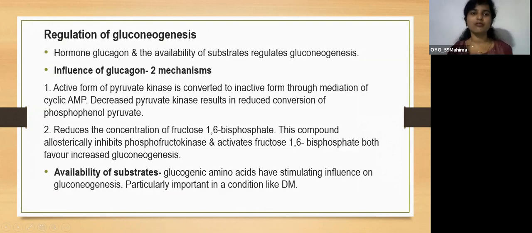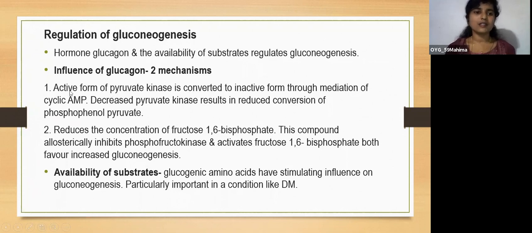So next is the regulation of gluconeogenesis. This regulation is mainly dependent on the hormone glucagon, and we saw insulin was the main regulator in glycolysis. Here in gluconeogenesis, glucagon is the hormone which regulates it, and the availability of substrates also regulates gluconeogenesis. The influence of glucagon is explained in two mechanisms.